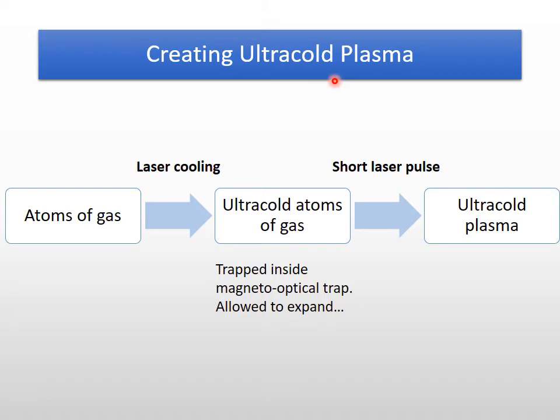So let's see how to create an ultra cold plasma. First of all, we have a gas of atoms and then we use laser cooling technology to cool it. How does it work? This technology uses the momentum of laser photons to slow down the atoms of gas and therefore reduce their kinetic energy to cool them. Now, these ultra cold atoms of gas are first trapped inside a magneto-optical trap and then they are allowed to expand so that their density decreases. Now that we have this cloud of ultra cold neutral atoms, a short pulse from a low intensity narrow bandwidth laser is impinged on this, and then that will produce ultra cold plasma.